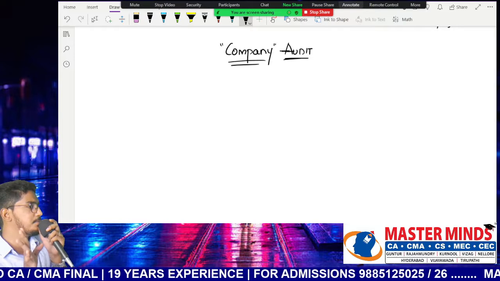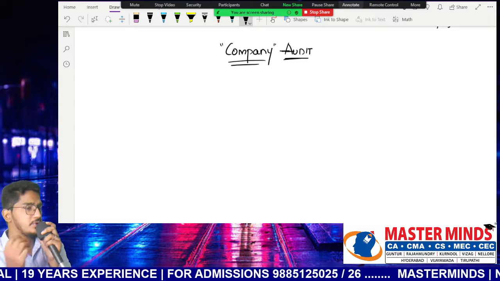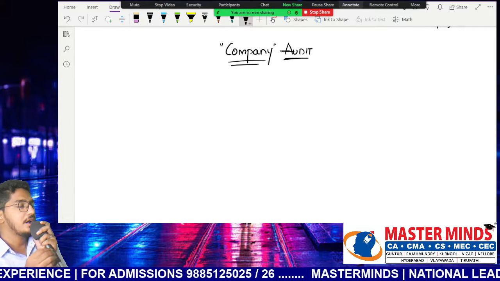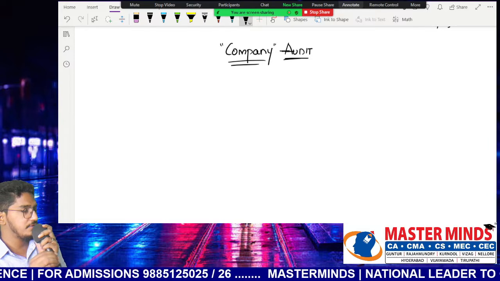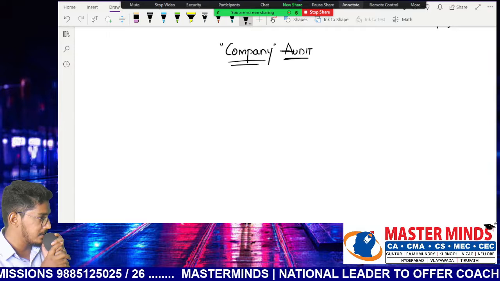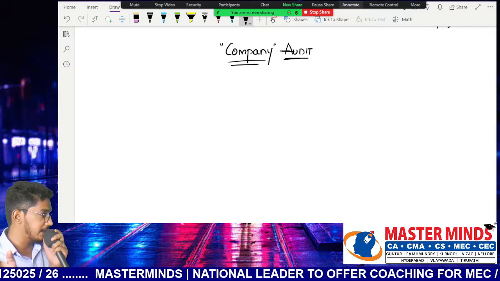I'm not telling it is impossible. If you have enough knowledge and enough manpower to take care of these procedural formalities, a lot of benefits will be there for the company. But keeping aside these benefits, there are so many procedural formalities, starting from the incorporation of the company till the time it is liquidated.